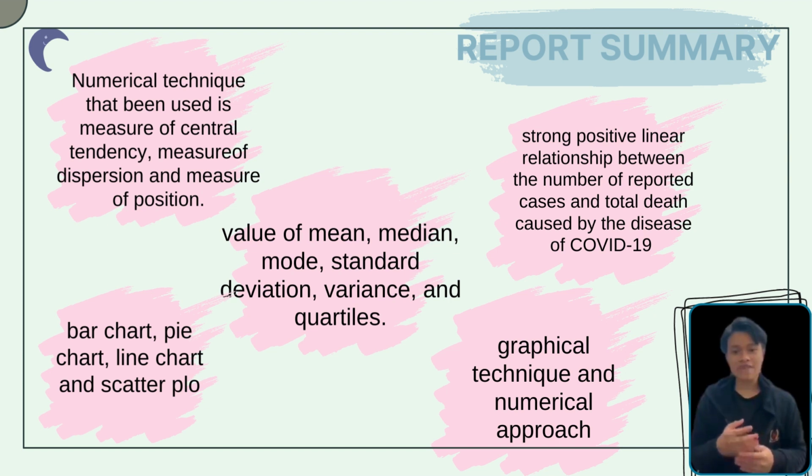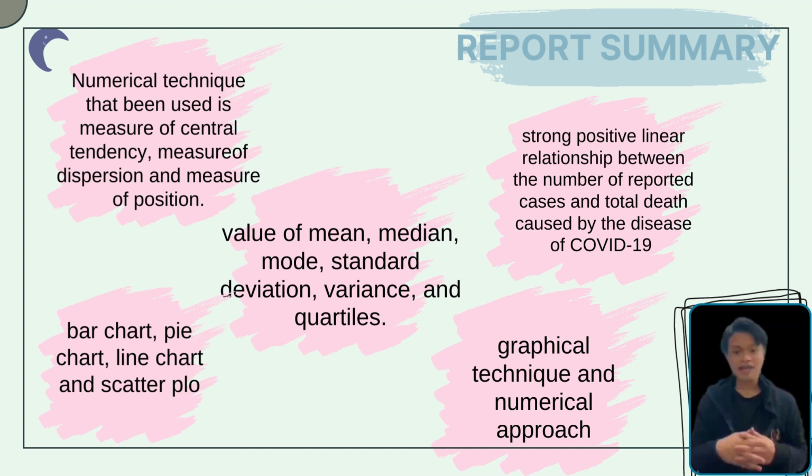The numerical techniques that were used are measure of central tendency, measure of dispersion, and measure of position. From the data given, we can analyze the value of mean, median, mode, and standard deviation, variance, and quartiles. In order to achieve the purpose of the study and the statistical research, both graphical technique and numerical approach have been used. One of the methods that are used in modern time for the purpose of making the process of research more manageable is analysis.